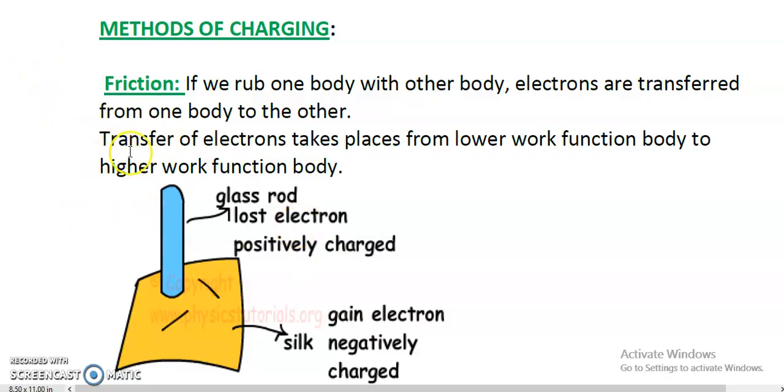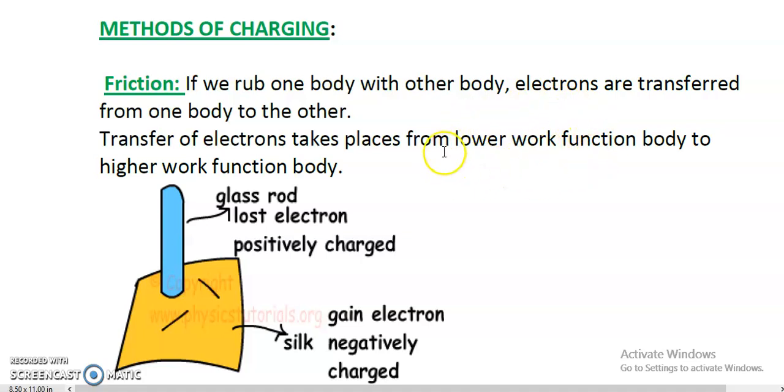A line is written over here: transfer of electrons takes place from lower work function body to higher work function body. What is the meaning of this? Work function means the amount of work required to eject an electron. Lower work function means the body for which less work is required to eject the electron.